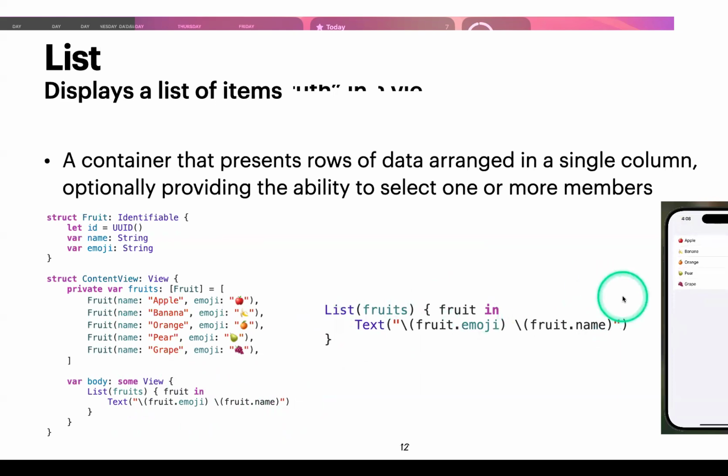And again, the main difference is that a for each is static. So for each views that you have, it's not scrollable. But with a list, it takes that to a different level and makes your collection scrollable with this kind of default style.